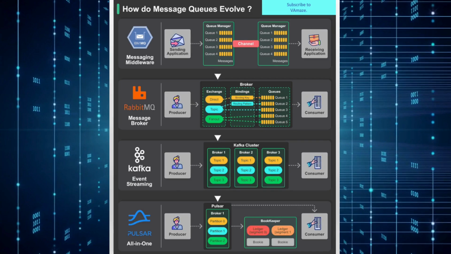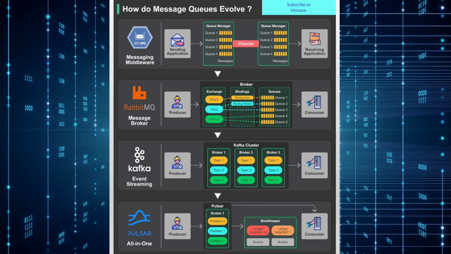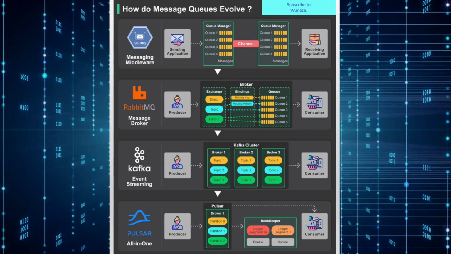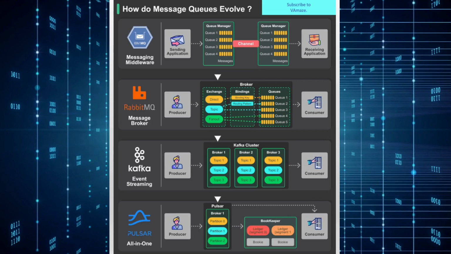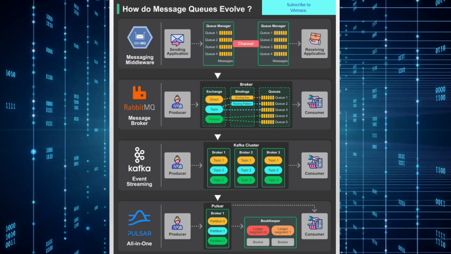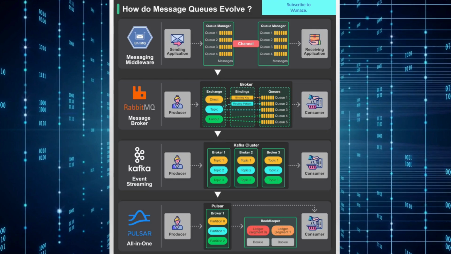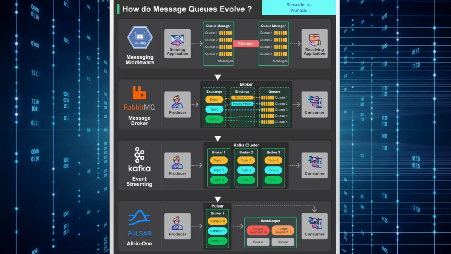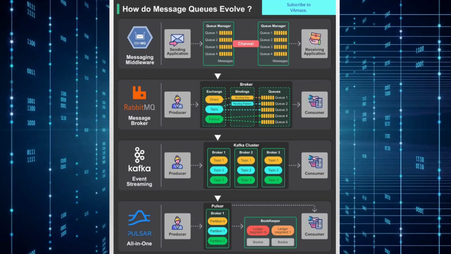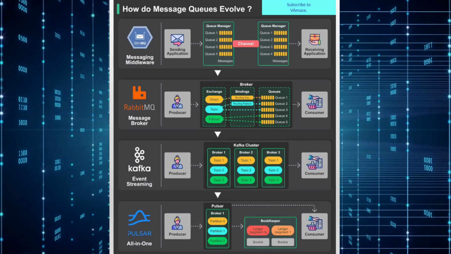Each partition maintains an ordered, immutable sequence of events that can be consumed by multiple consumer groups simultaneously. This approach enables not just real-time processing, but also the ability to replay events, maintain event history, and support complex event-driven architectures. The Kafka cluster model, with multiple brokers managing different topics and partitions, provides exceptional scalability and fault tolerance. Each broker can handle multiple topics and partitions, distributing the load across the cluster while maintaining data consistency and availability.